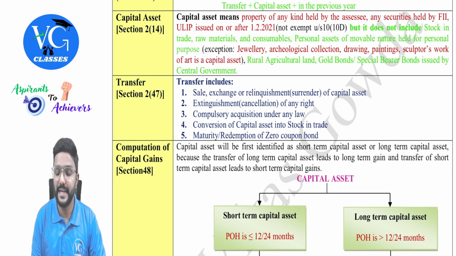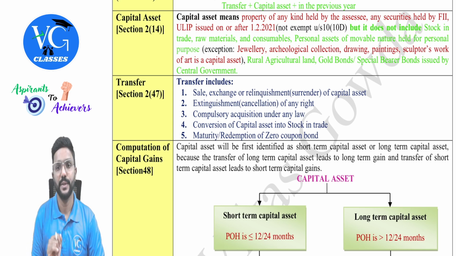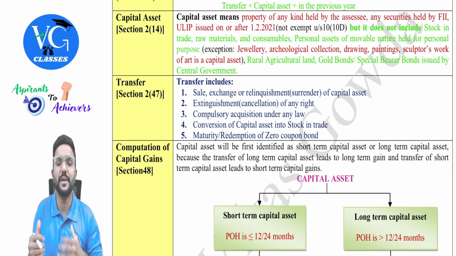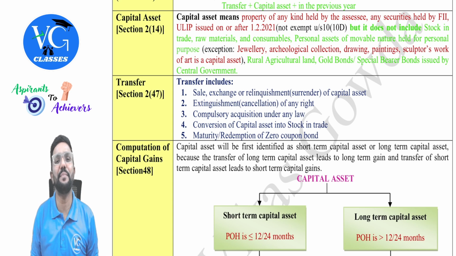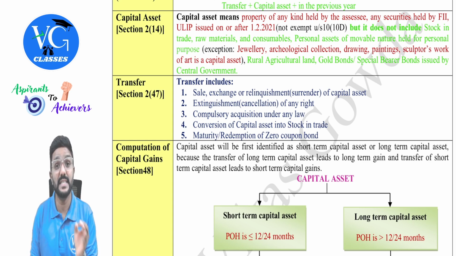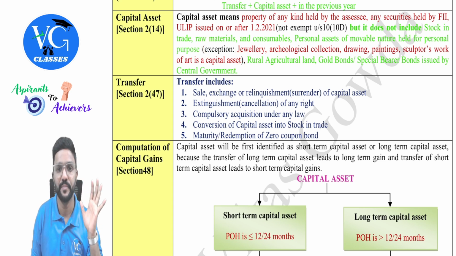Then, but it does not include, means whatever I have highlighted in green color here is not a capital asset. Okay, what are those? Stock in trade, raw material and consumables. Sir, these are not capital assets because if stock or inventory is sold, it is taxable under the head PGBP, guys. So it is not a capital asset. Okay. Then personal assets of movable nature held for personal purpose. So a personal asset of movable nature is not a capital asset. But there are a few exceptions for it, which I have mentioned in the bracket here, which I have highlighted in red color.